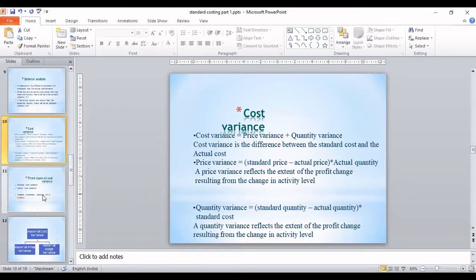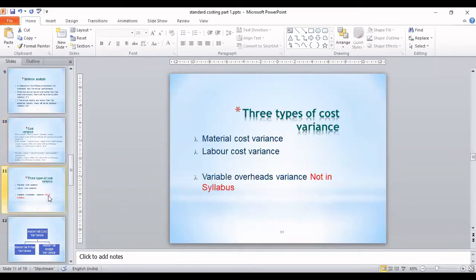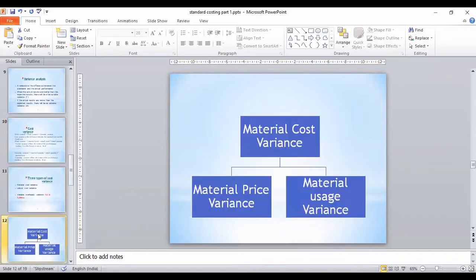Okay. So now see here, the cost variance we can have of 3 types: material cost variance, labor cost variance, and variable overhead. But we don't have variable overhead in our syllabus. We have only these two: material cost variance and labor cost variance. So today we'll discuss material cost variance in detail. In a broader sense, the material cost variance is the difference coming due to variation in total cost.